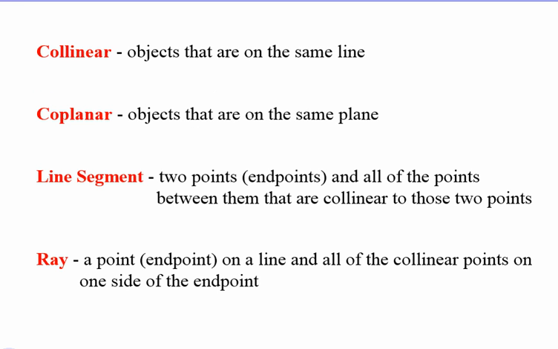Let's take a look at a few more vocabulary terms. Collinear, objects that are on the same line. Coplanar, objects that are on the same plane. A line segment, 2 points, known as endpoints, and all of the points between them that are collinear to those 2 points. And finally, a ray is a point, known as an endpoint, on a line, and all of the collinear points on one side of the endpoint.